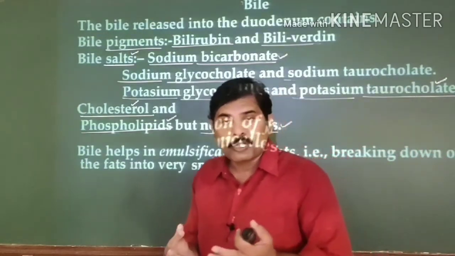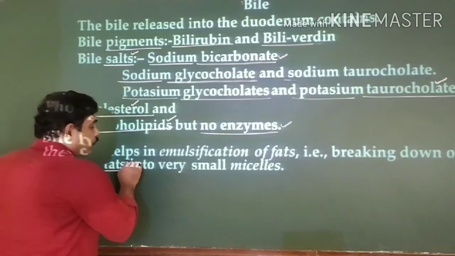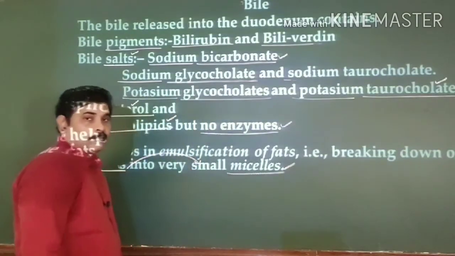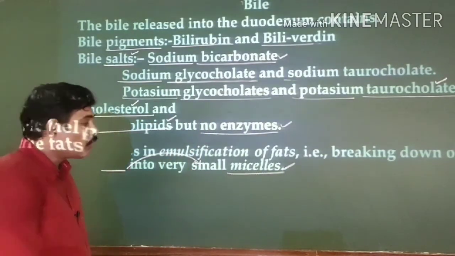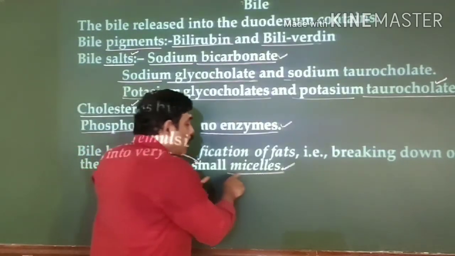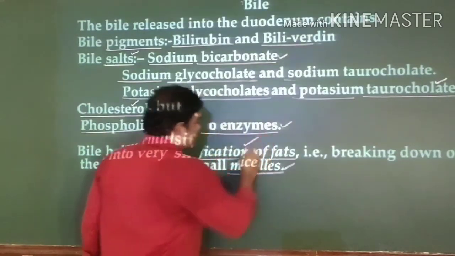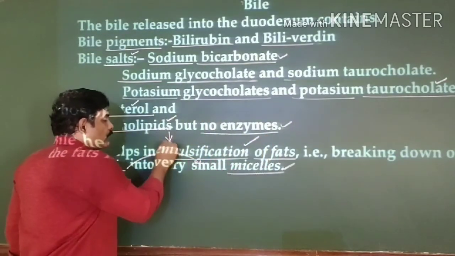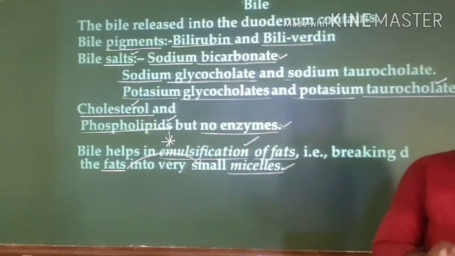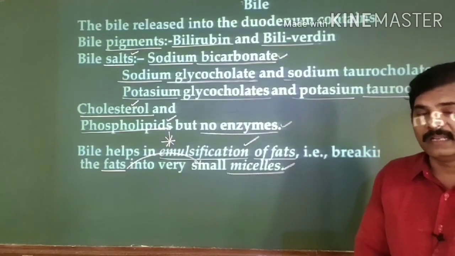Fats are highly complex molecules, and these fats are broken down into small micelles by the bile juice. The entire process of churning the fats into small micelles is known as emulsification of fats. So this is an important point related to the bile juice. Here we can say that the bile juice is involved in emulsification of the fats, but it has no direct role in digestion of the food materials.